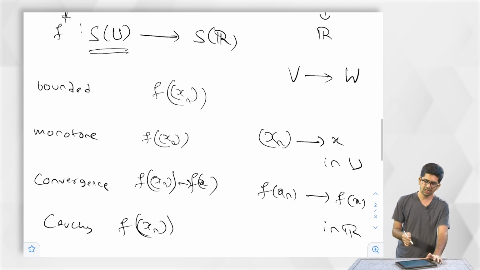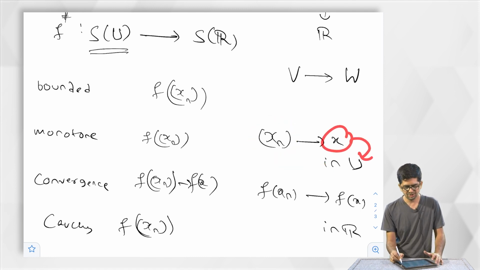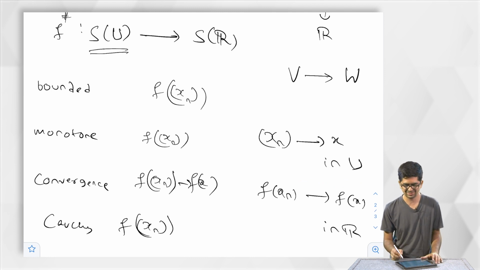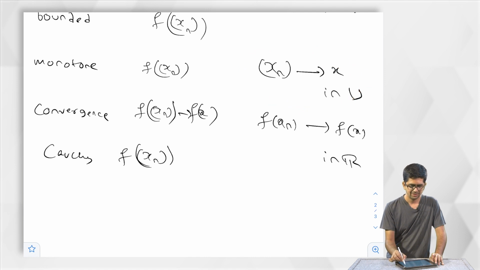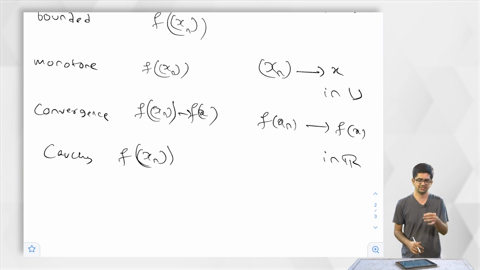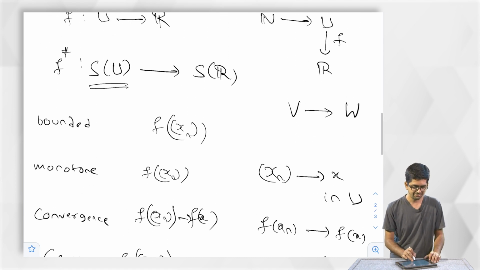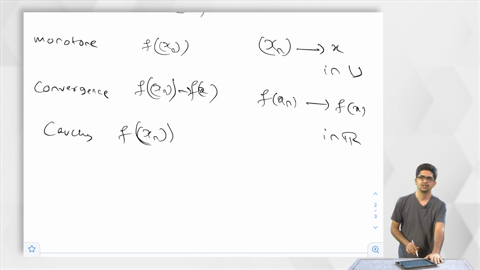So here what I am asking is, I want the sequence to be in U and also the limit to be in U. Both the sequence and the limit should be in U. Only then, that is what we are concerned about. In this case, if this implies this, a convergent sequence in U should give a convergent sequence in R with this being the limit. Then we say that f is nice with respect to convergence.